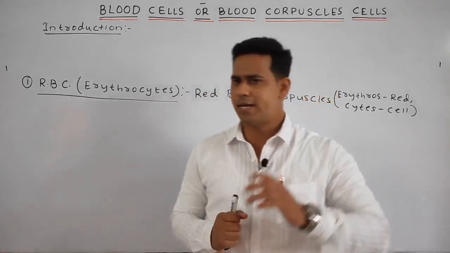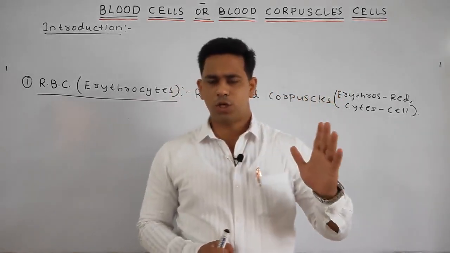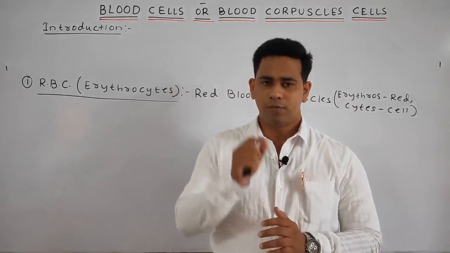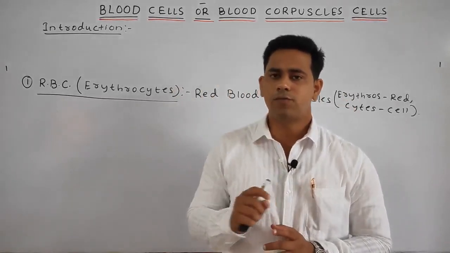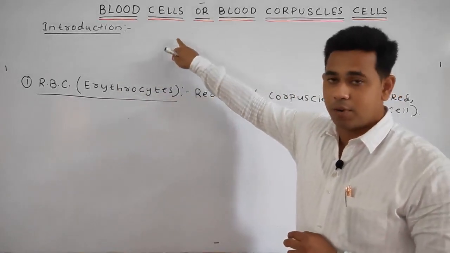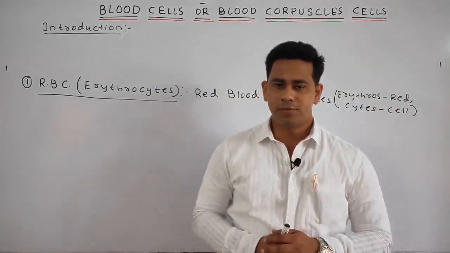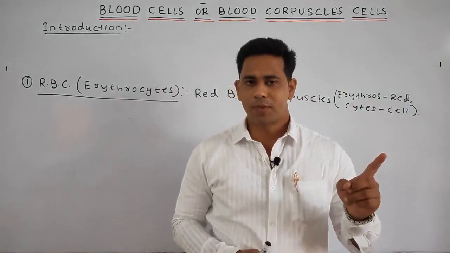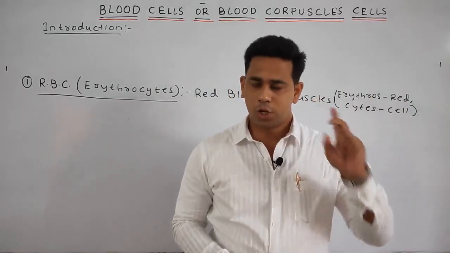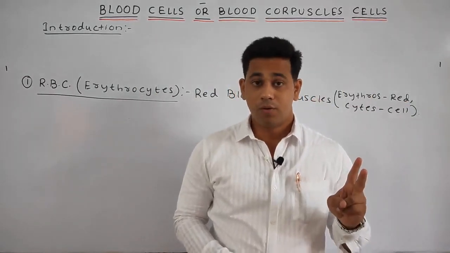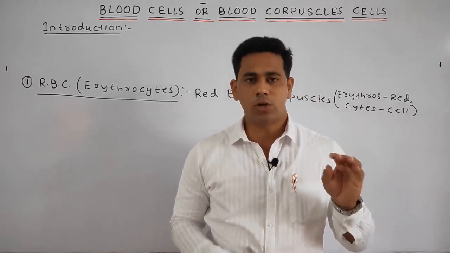So we can simply write, students, that 40% of blood consists of blood cells or blood corpuscles, which are of three types. We discussed RBC or erythrocyte, WBC or white blood cell, whereas the third one is blood platelets or thrombocytes.